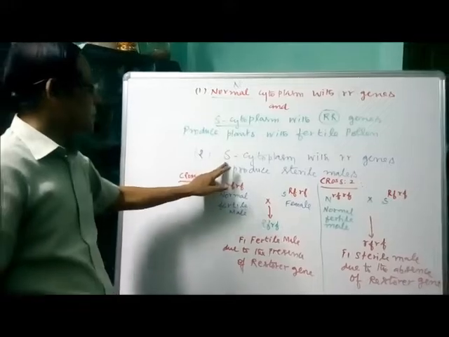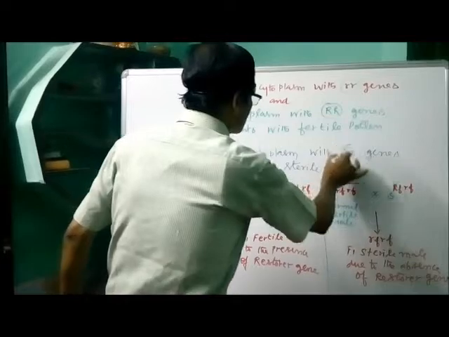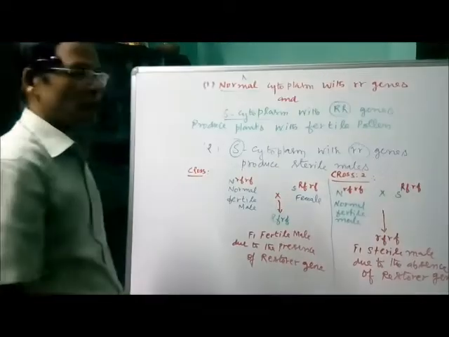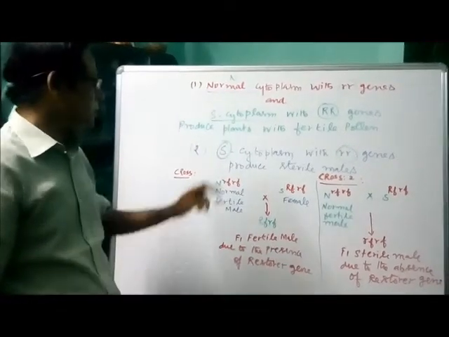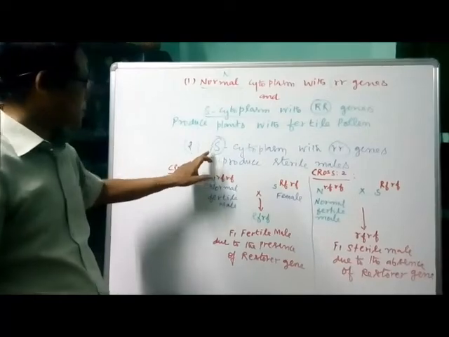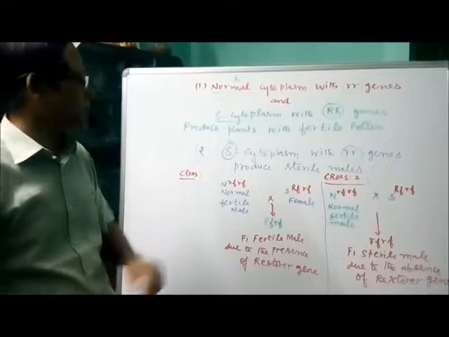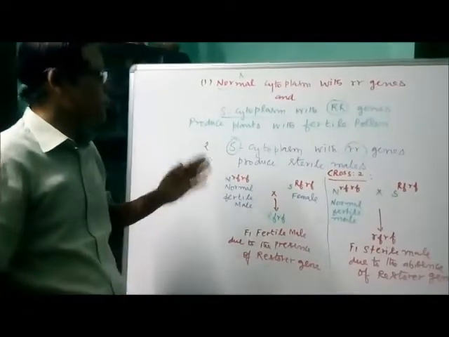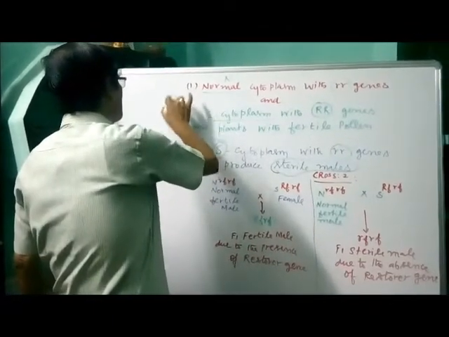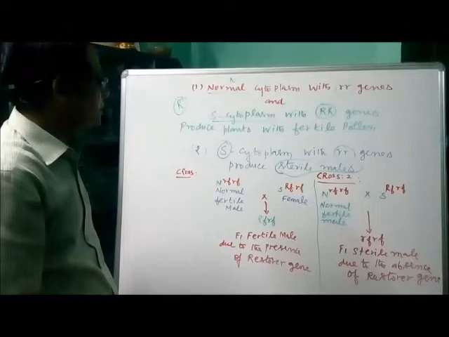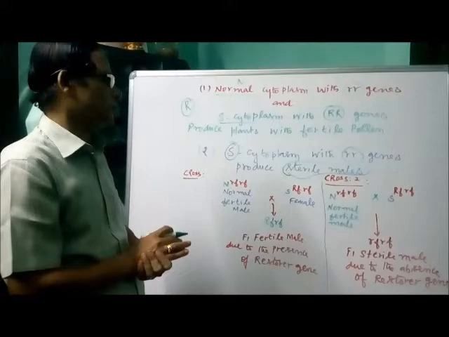Whereas a plant with aberrant cytoplasm or sterility cytoplasm with the recessive genes, so here both are defective. The recessive genes, there is no dominant restoring fertility genes. We have only the recessive genes. So when a plant is having aberrant cytoplasm with recessive genes, they produce only sterile males. So we need at least one capital R, that is to express its character so that to produce the fertile offspring.